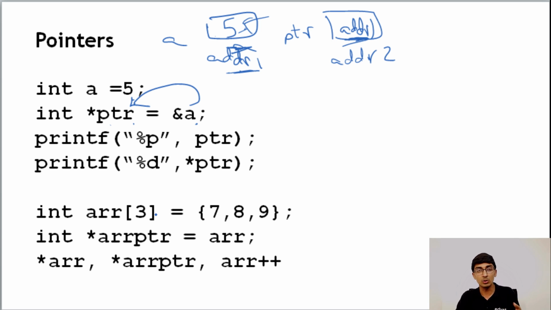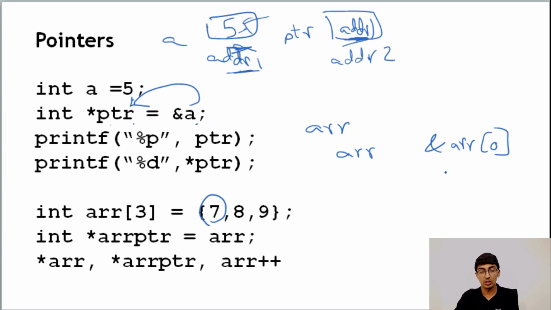You can read about how 2D arrays work with pointers, but I'm skipping that part. Over here we have a 1D array, int arr[3] = {7, 8, 9}. So 7, 8 and 9 are here. What is arr? arr is the array that's there. It's also the pointer to the first value over here. So you can also say that arr is nothing but &arr[0].